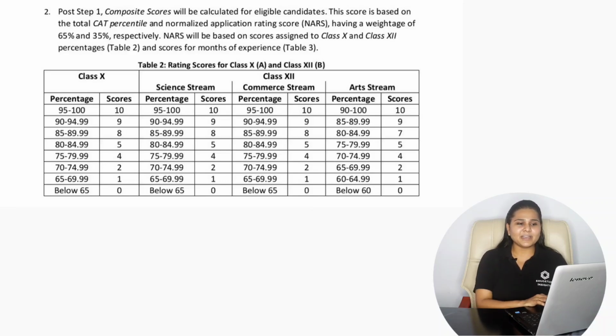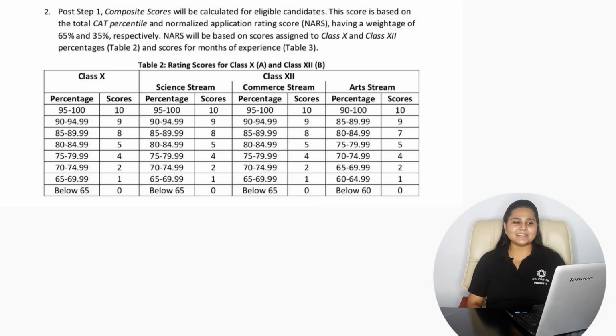If we consider the application rating score for the class 12, then it is for the science stream, commerce stream and arts stream. If your percentage ranges from 95 to 100 for the science and commerce, there is 10 application rating score, and if it ranges between 90 to 100, there is 10 application rating score for the arts stream.